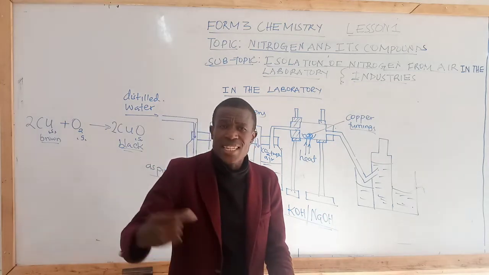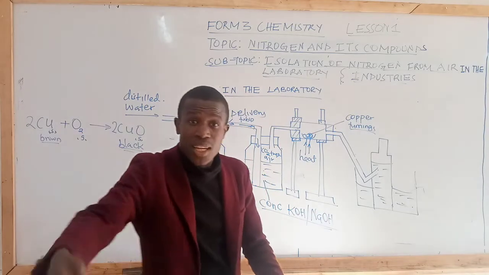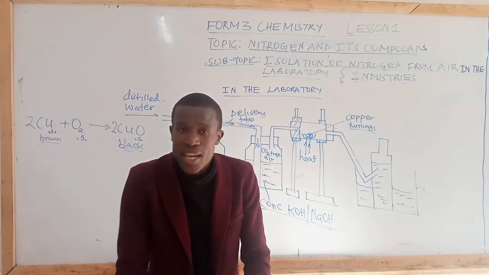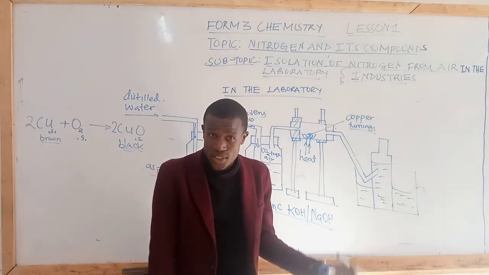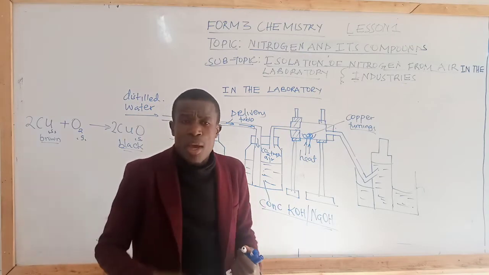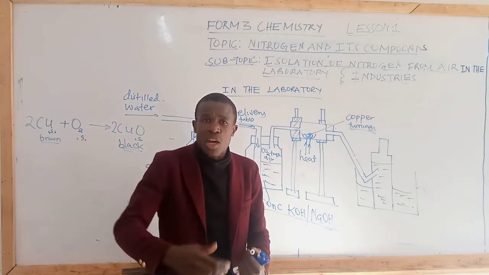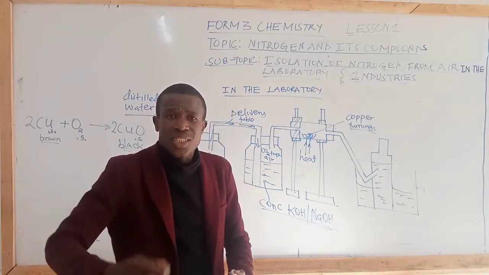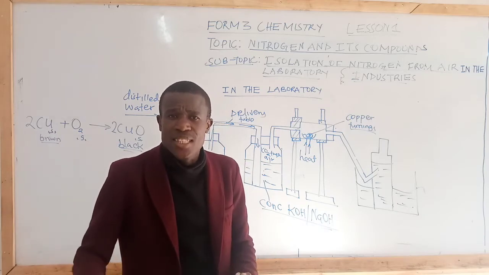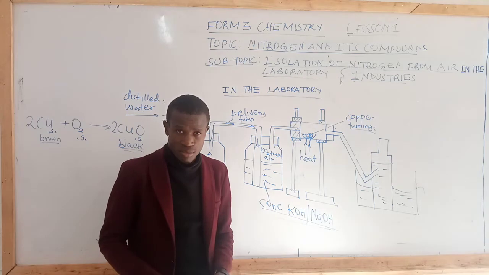And when the kinetic energy has increased, causing increased collisions, it means the rate of reaction must also increase. So the role of heat is to speed the rate of reaction by increasing the kinetic energy of the reactants, which in turn causes an increased number of effective collisions, thereby increasing the rate of reaction.